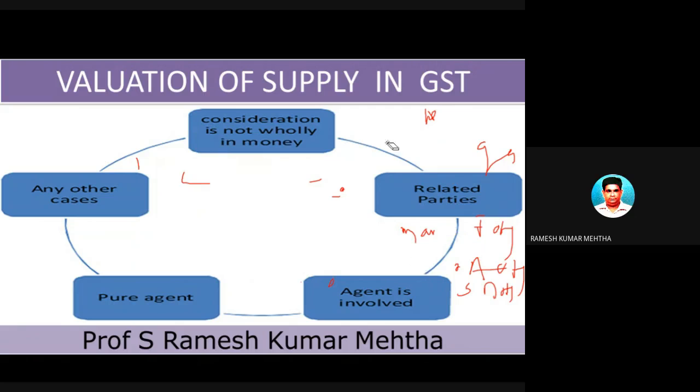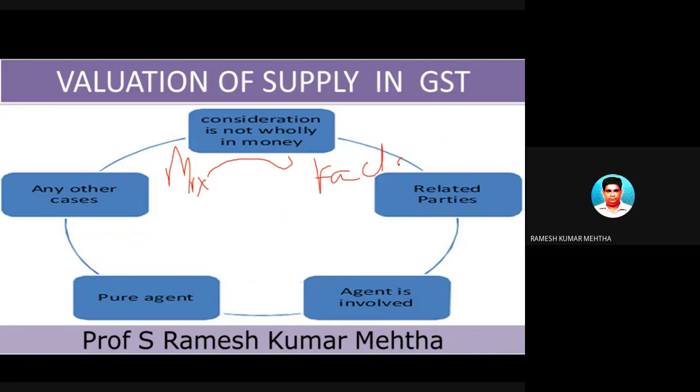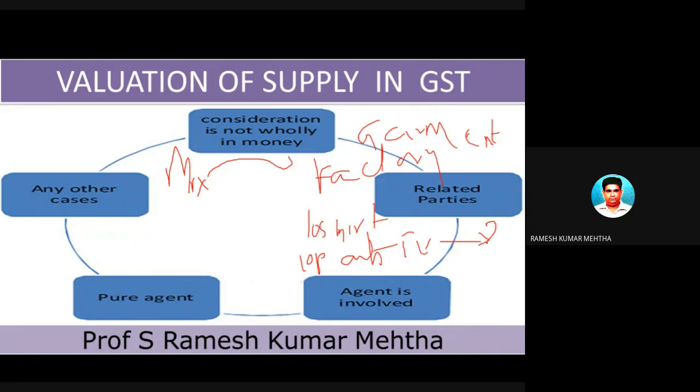Again, this is very important because we will be spending a lot of time on what items should be included in the transaction value and what items should not be included. Again, one more example I will give you. For example, Mr. X goes to a garment manufacturing company, that is a cloth manufacturing company, and buys 10 shirts and 10 pants, and the total transaction value in this case is some 20,000 rupees.